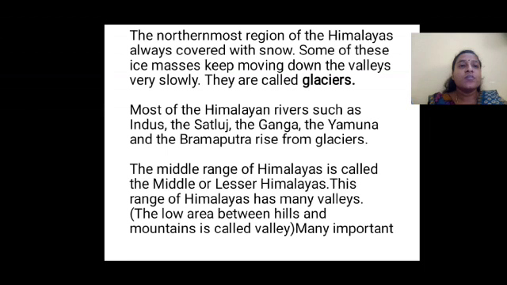So the northernmost region is always covered with snow, and these ice masses very slowly move in the valleys. These are called glaciers.